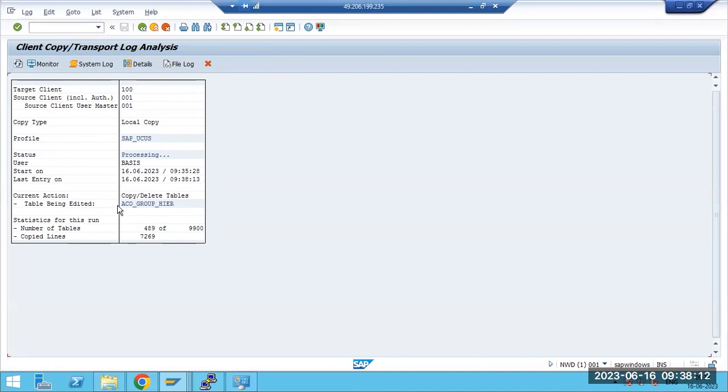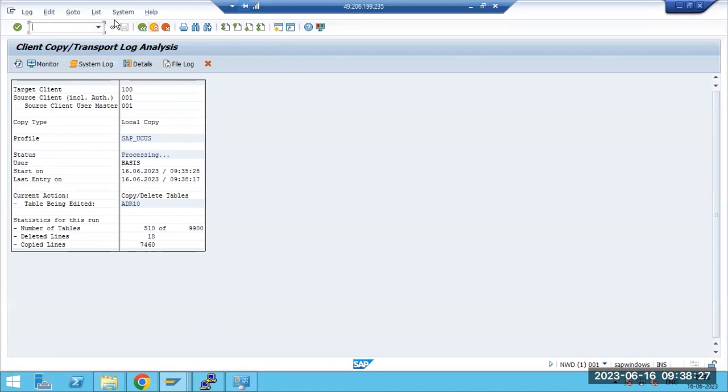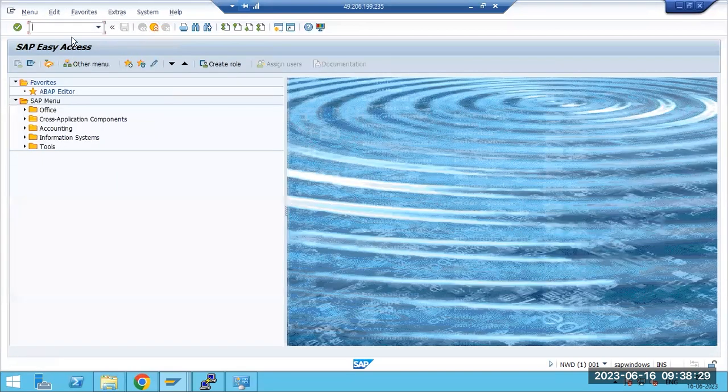See here which table is being edited. The table is only one, but data insertion is happening in the system from the 001 client to the 100 client. So this is the way of local client copy.